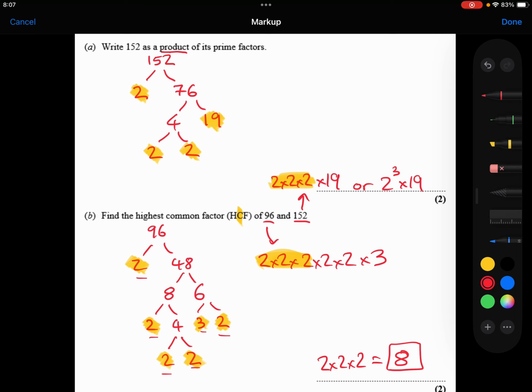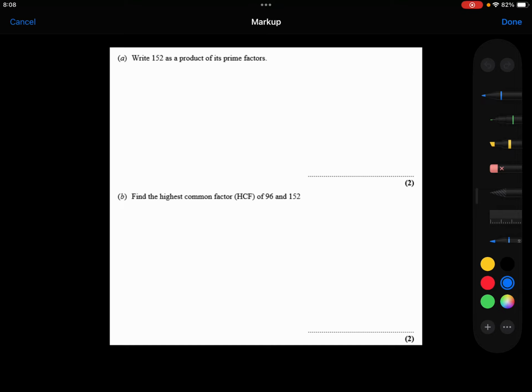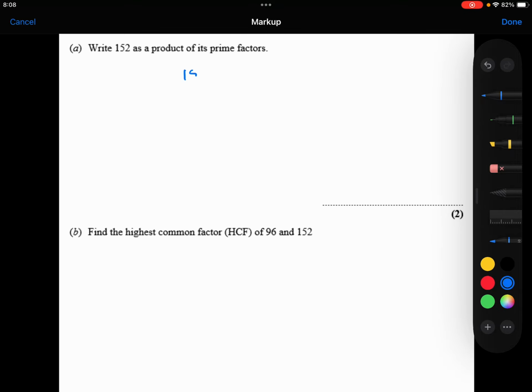Now, that's the traditional way that a lot of people learn how to do this. And it absolutely works. If you're happy with this, stick with this method. I'm just going to show you a very quick, different method that you could use. It's basically the same method, but it's a slightly quicker way of setting it out. So let me show you this really quickly. The 152, 2 goes into that 76 times. 2 goes into that 38, 2 goes into that 19, and then I'm going to stop.